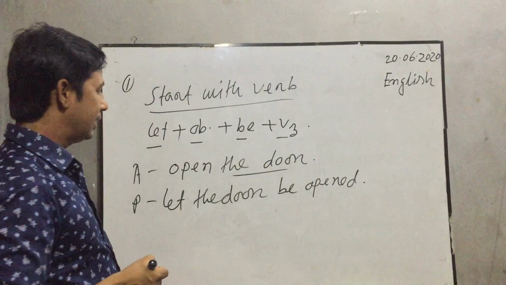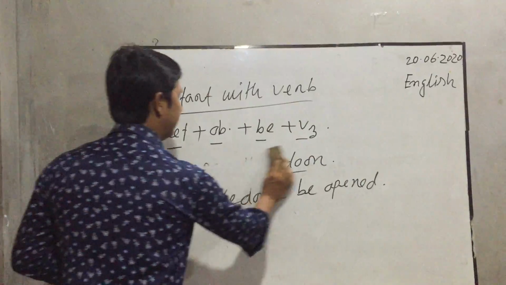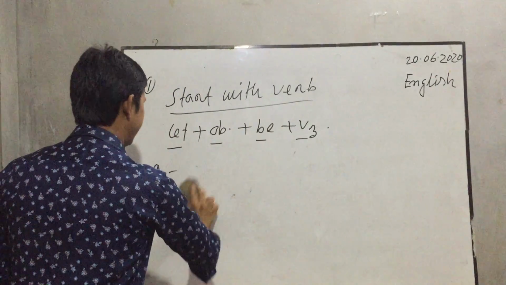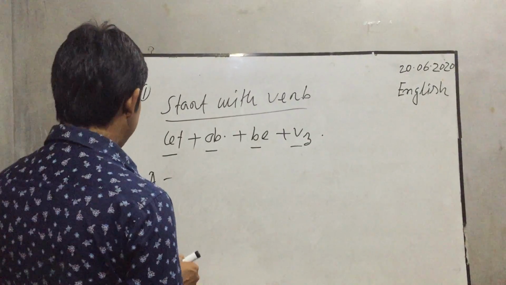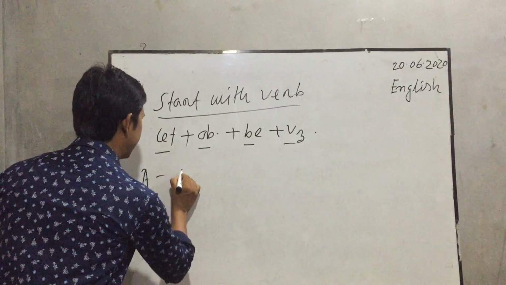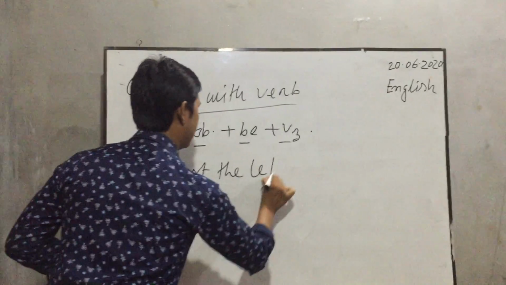Another example I will show here: post the letter.